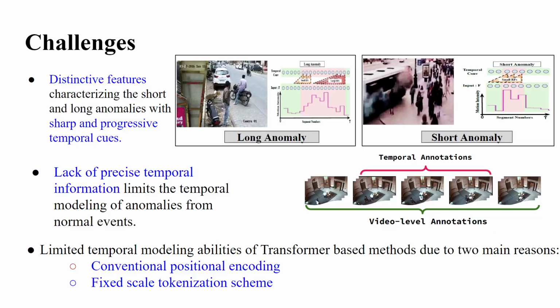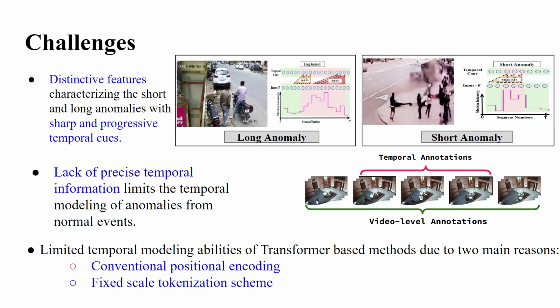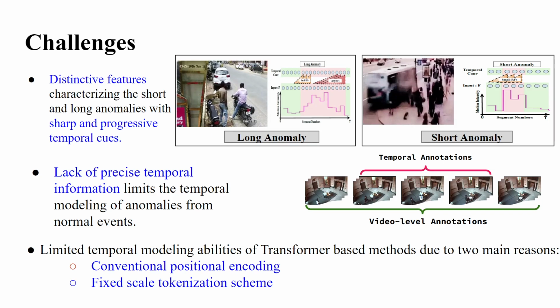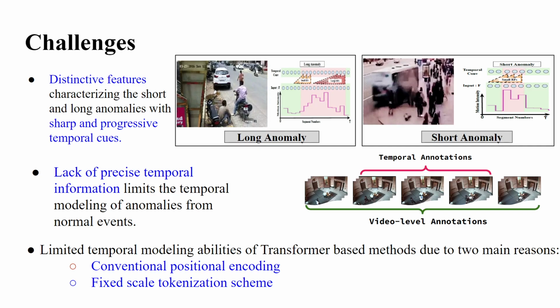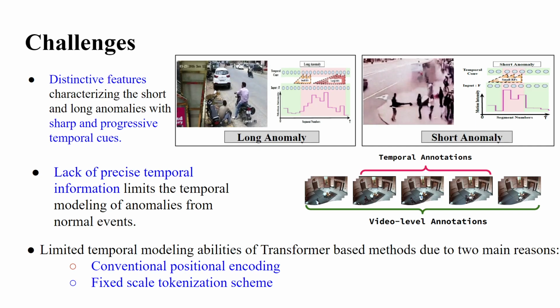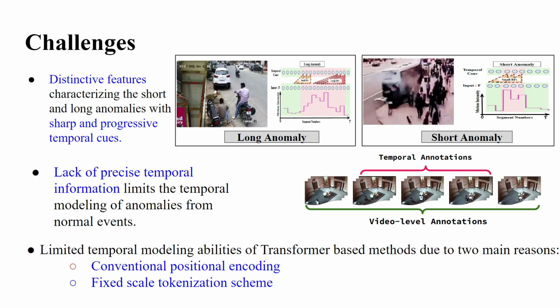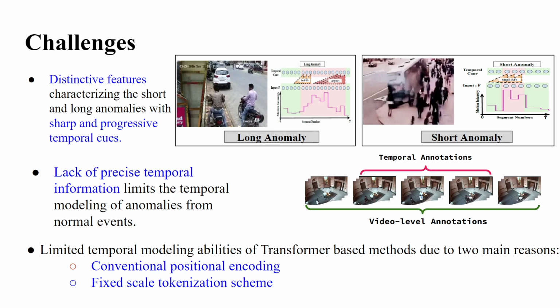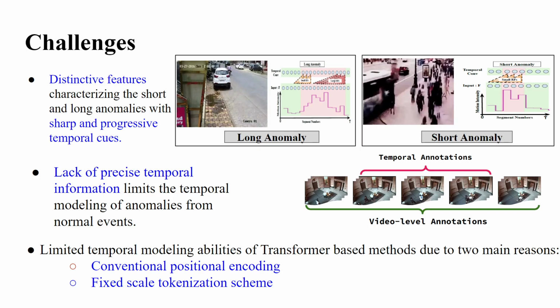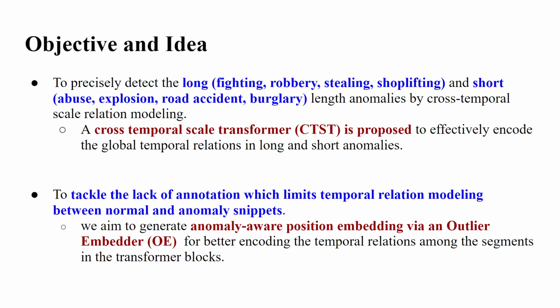The key challenge here is to detect long and short length anomalies simultaneously, which have distinctive features characterizing sharp and progressive temporal cues. Second, due to the lack of precise temporal information, the temporal modeling is limited. Third, the temporal modeling ability of transformer based methods is limited. It is because of two main reasons: the conventional position encoding and the fixed scale tokenization scheme.